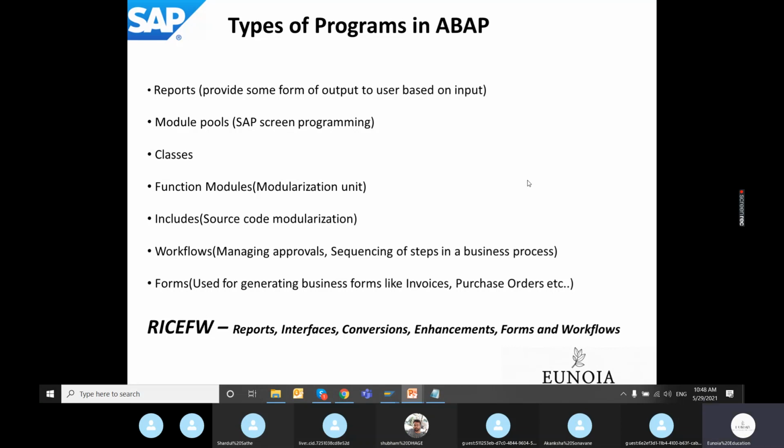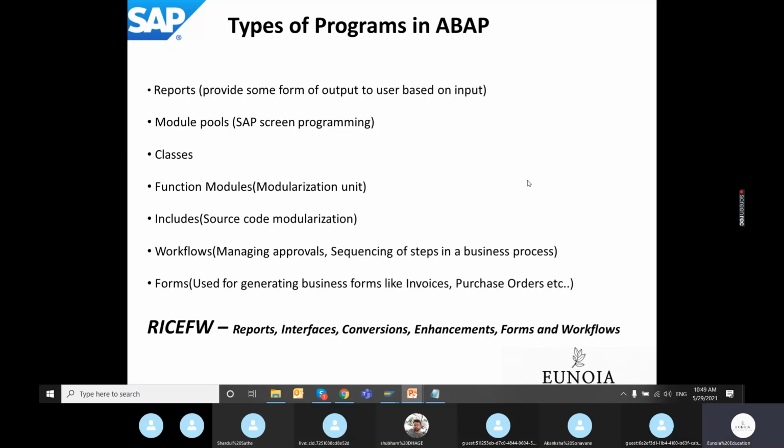All these things will be covered under enhancements. The term enhance means a standard SAP program will be enhanced with custom logic. That is the meaning of enhancements. And the types of enhancement, as I just listed: implicit enhancement, explicit enhancement, BAdIs, user exit, customer exit, menu exit, screen exit. These enhancements will be covered.